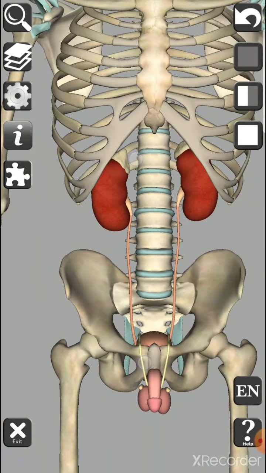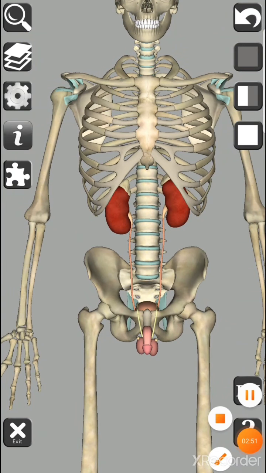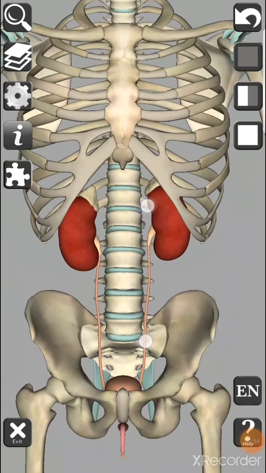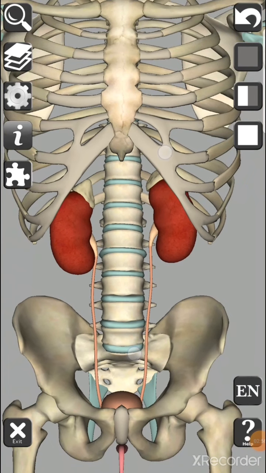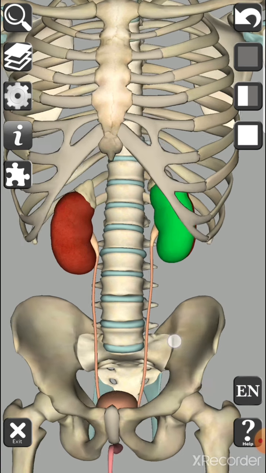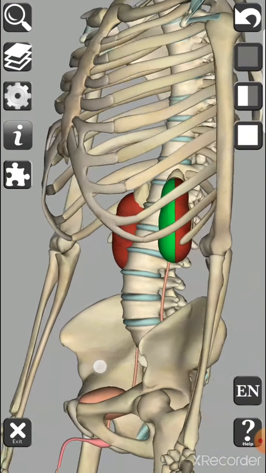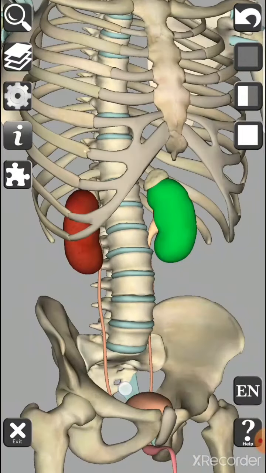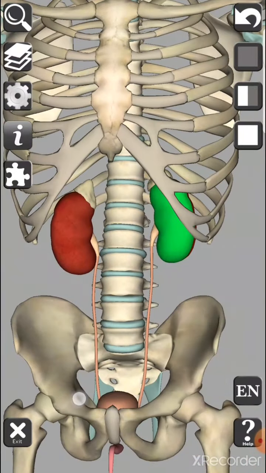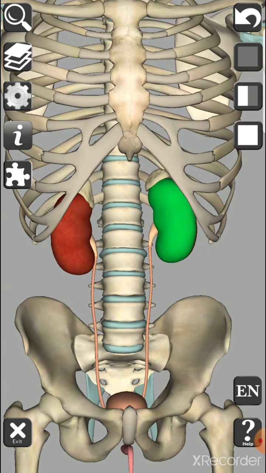So here you can see the excretory system. What is included in our excretory system? In the human excretory system, there are two bean-shaped organs. What do we call these two bean-shaped organs? They are known as kidneys. One is on the right side and another kidney is on the left side of our body.